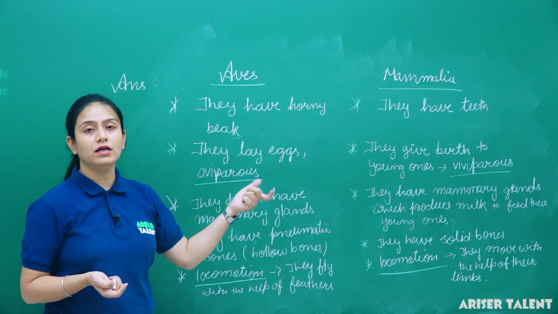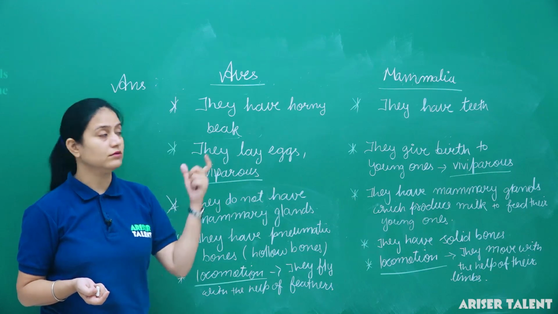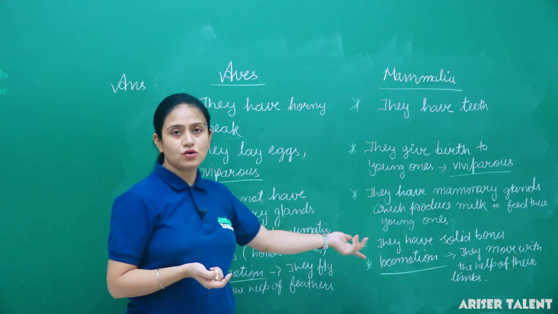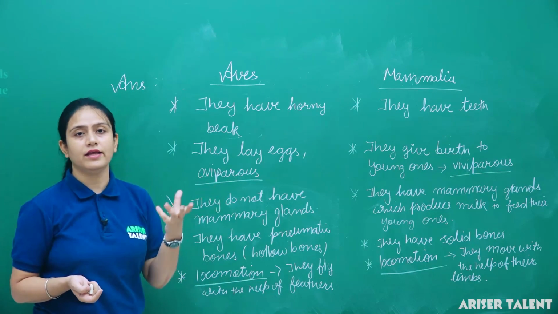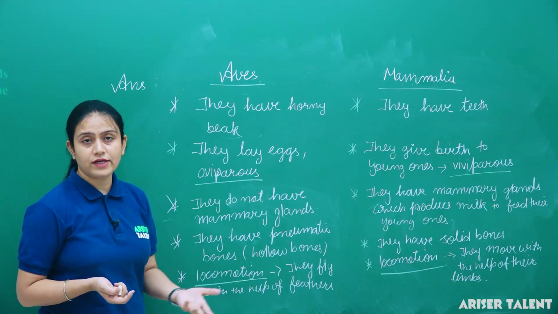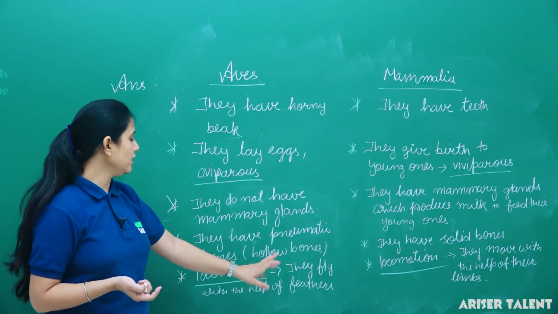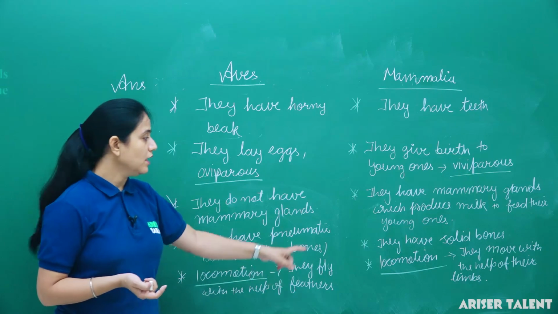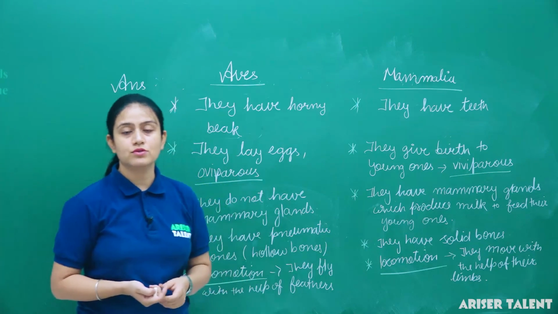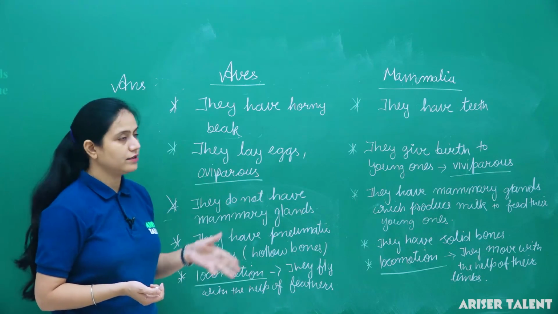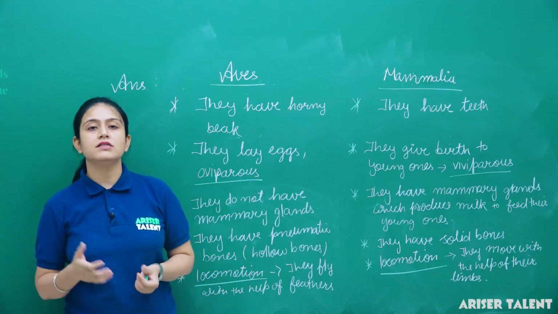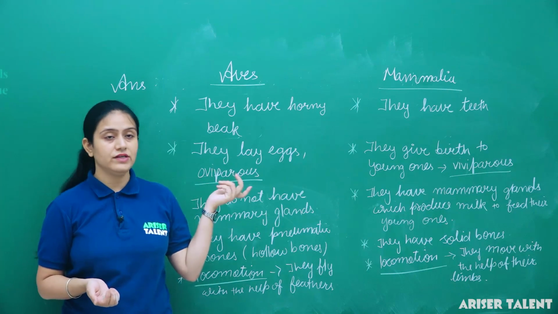Besides it, the organisms of subgroup Mammalia cannot fly. Why? Because their bones are solid. Their bones are solid, then they are heavy in weight and they cannot fly. Even they do not have feathers too. Okay, locomotion, generally Aves fly with the help of feathers. And locomotion in Mammalia group, they move with the help of their limbs. So these are the different characteristics. On the basis of these characteristics, organisms or animals are kept in the Aves and Mammalia group.